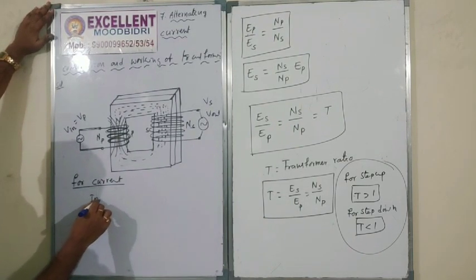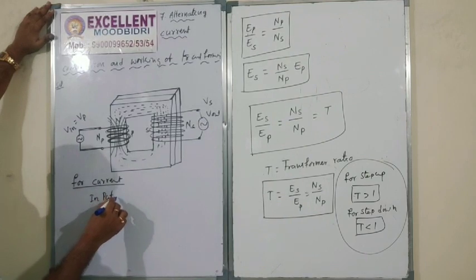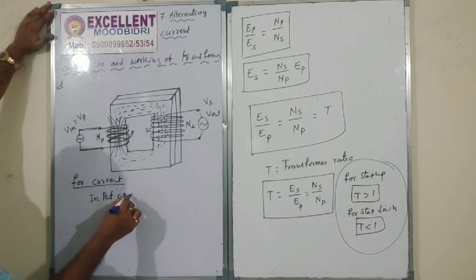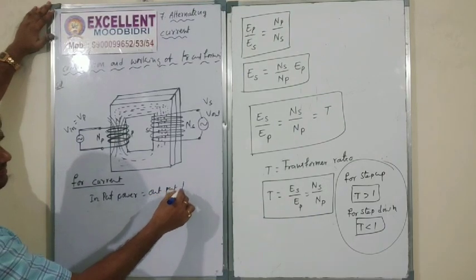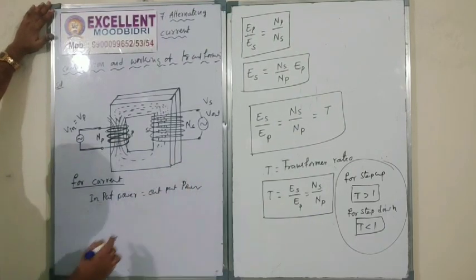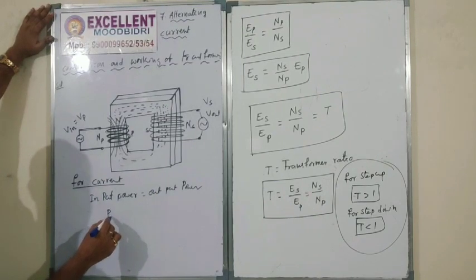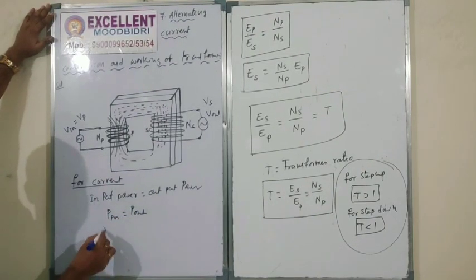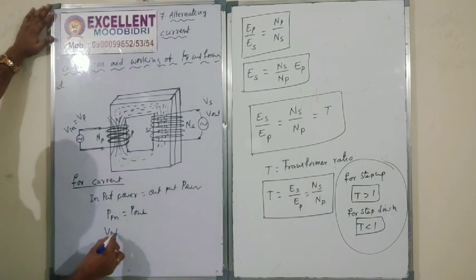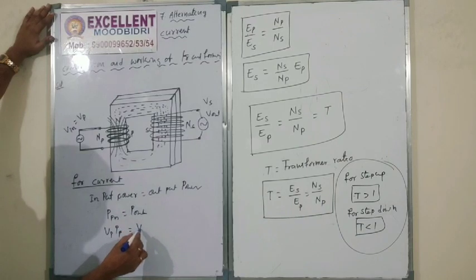Therefore input power is equal to output power. P input is equal to P output. What is the P input? VI. So P output is VO into IO.